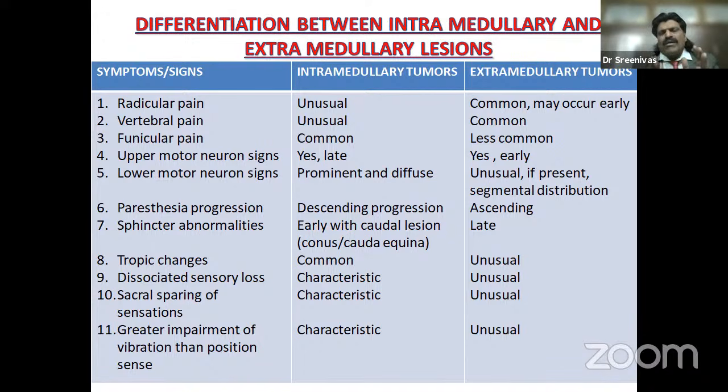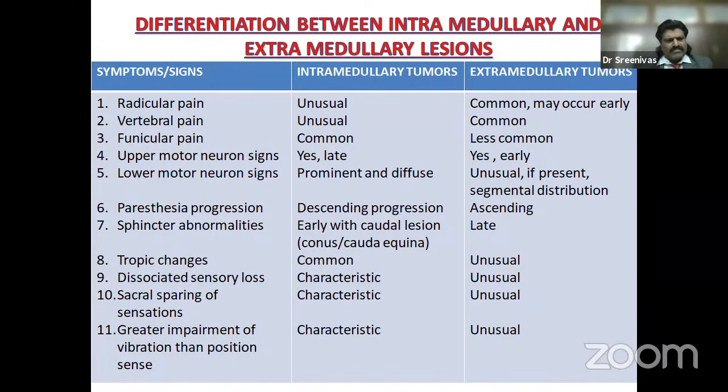So it's a spinal cord lesion. So it affects the crossing spinothalamic tract, but spares the posterior column. So sensations carried by spinothalamic tract, meaning pain and temperature, are affected, but sensations carried by posterior column, position, joint, vibration sense, are spared. So dissociated sensory loss is very characteristic of intramedullary lesion, but unusual in extramedullary lesion. Sacral sparing of sensations is very characteristic in intramedullary lesions because sacral fibers are peripherally placed, whereas it is unusual in